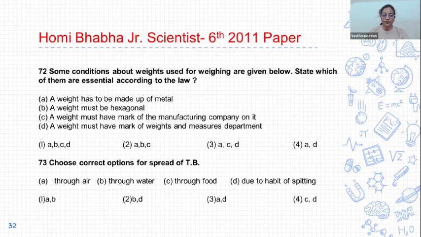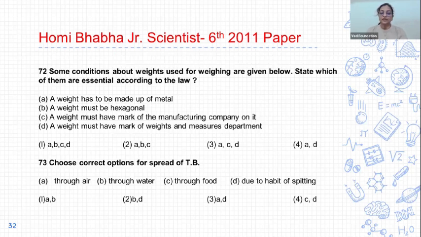The correct answer of 72 is option 4. A and D are correct. So the conditions: a weight has to be made of metal, and a weight must have the mark of the weights and measures department, are essential according to the law.